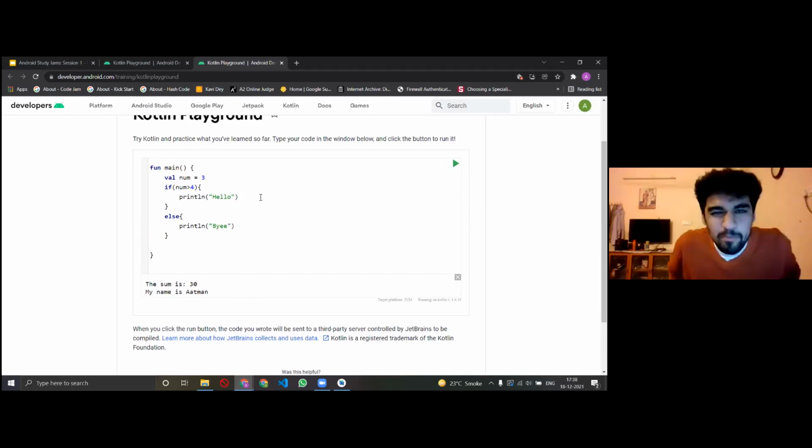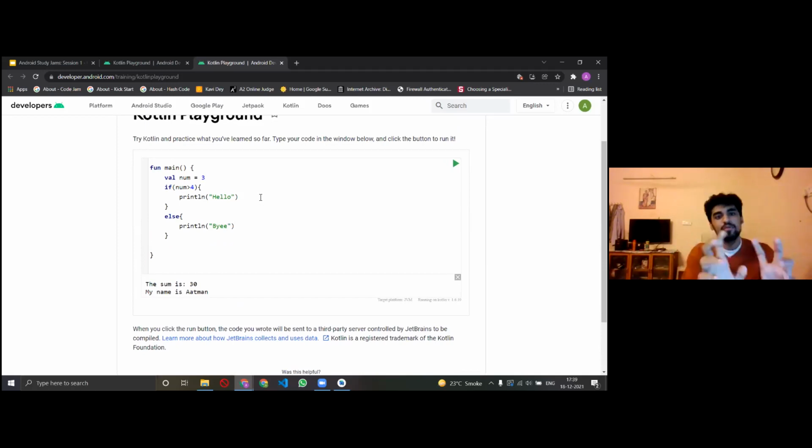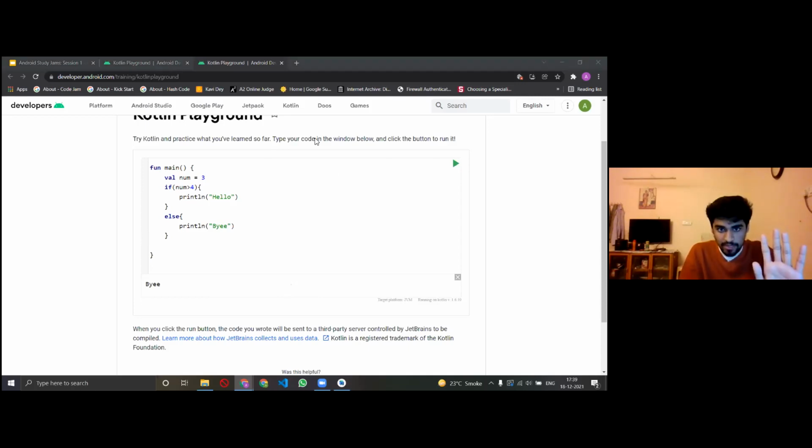So basically this is a simple if else condition where I'm saying there's this number, and I've given it an integer value of 3, right? If the number is greater than 4, print out hello, and if the number is less than 4, then you print out bye. This number is clearly less than 4, so it should print out bye. Yeah, it did print out bye, right?